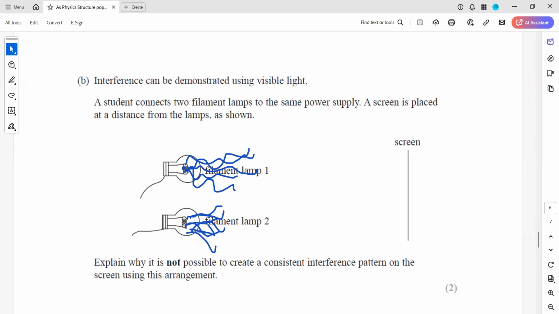Even the frequency, some waves produced by the filament will have a higher frequency, some will have a lower frequency or a longer wavelength. A filament lamp is not only producing light, it is giving a range of energy. That's why it is not coherent or a single wavelength.